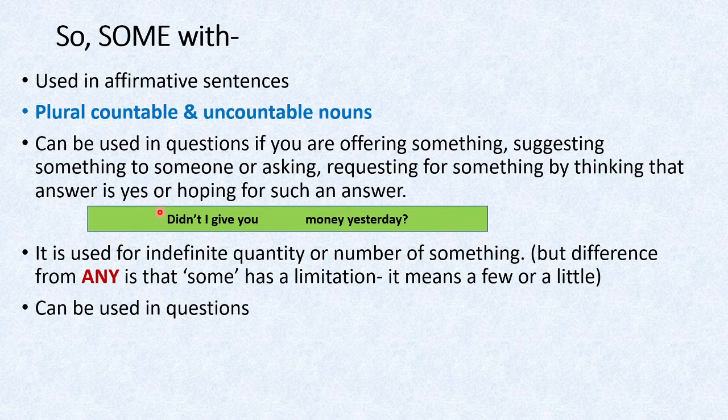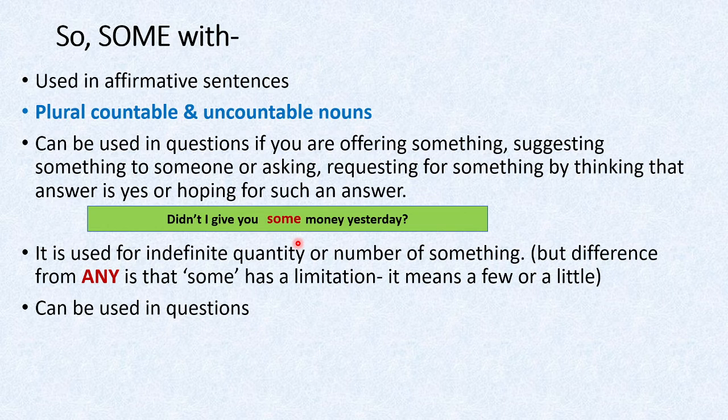For example, didn't I give you dash money yesterday? Now what are we expecting here? Didn't I give you? So यहाँ पे ये negative भी है, didn't I give you, और ये question भी है. So didn't I give you some money yesterday? Now क्यों? क्योंकि हम expect कर रहे हैं कि हमने तो दिया है. So that means the other person is to say yes. Didn't I give you some money yesterday?